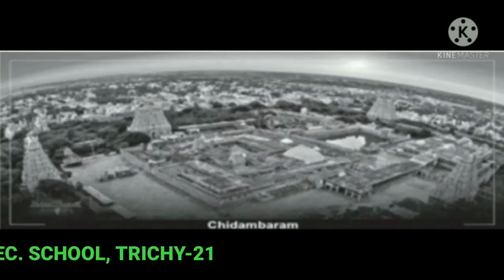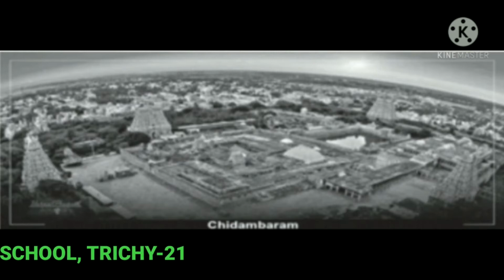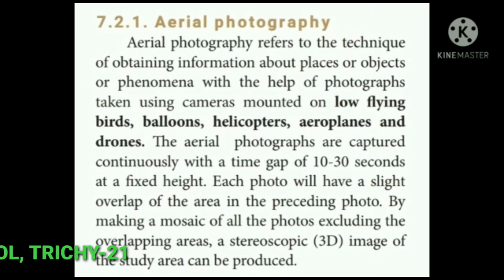Aerial photography. Aerial photography refers to the technique of obtaining information about a place, objects or phenomena with the help of photographs taken using cameras mounted on low-flying birds, balloons, helicopters, aeroplanes and drones. The aerial photographs are captured continuously with a time gap of 10-30 seconds at a fixed height.